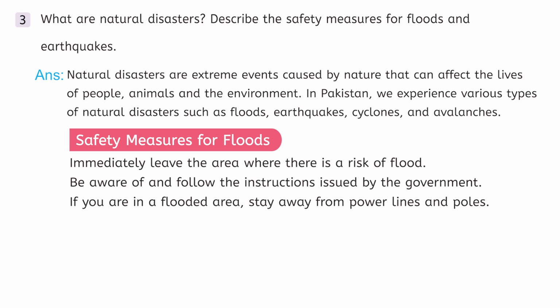Next long question is, what are the natural disasters? Describe the safety measures for floods and earthquakes. Answer, natural disasters are extreme events caused by nature that can affect the lives of people, animals, and the environment. In Pakistan, we experience various types of natural disasters such as flood, earthquake, cyclone, avalanches.